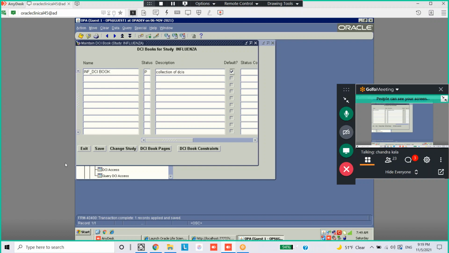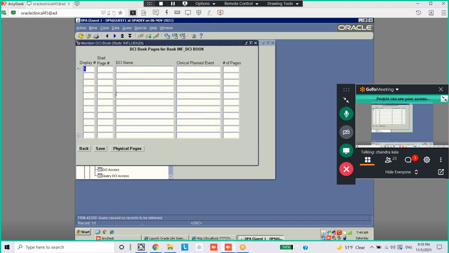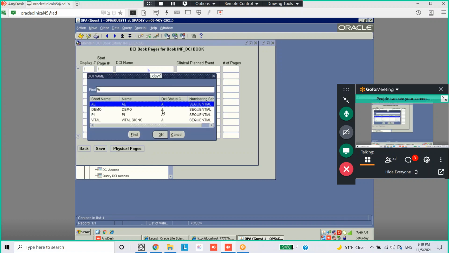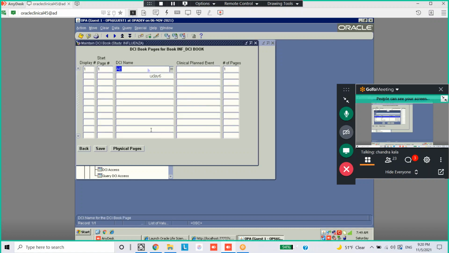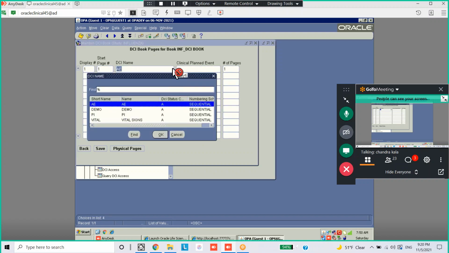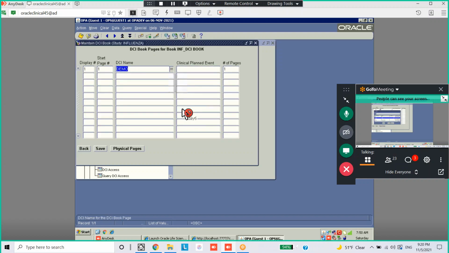Go to DCI book pages, add all the DCIs to the DCI book. First, you can add these: demographic. You can even assign the event, visit one.